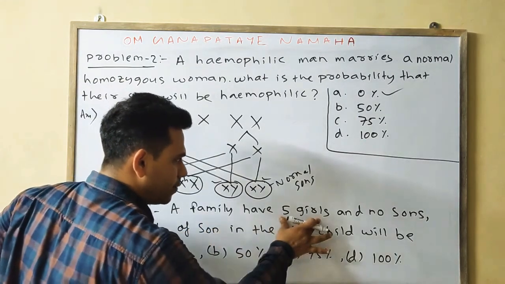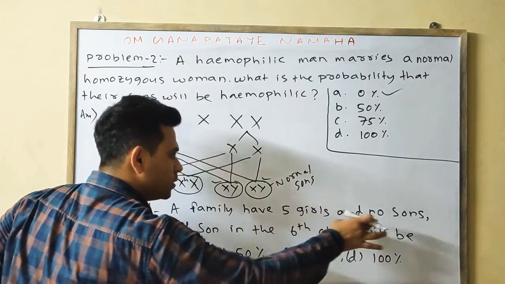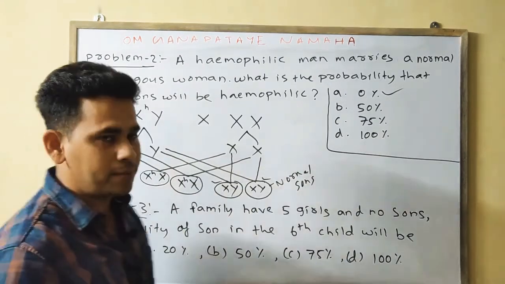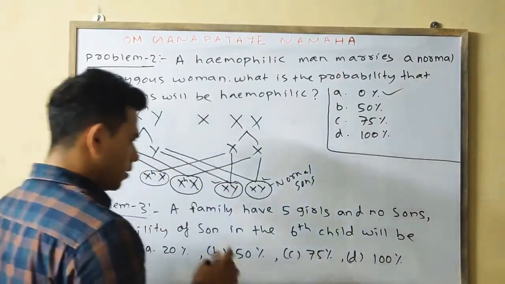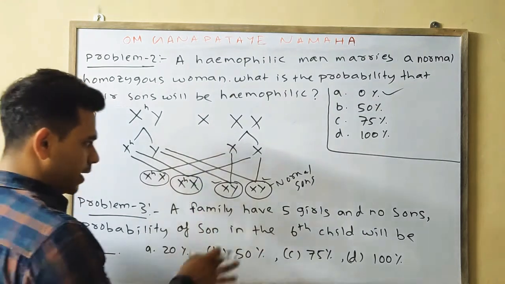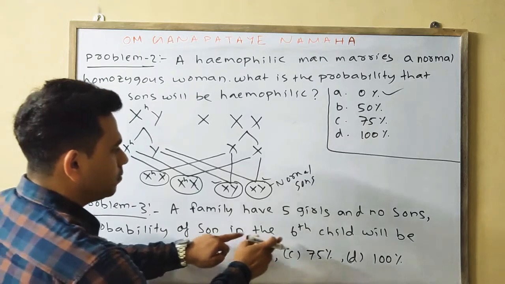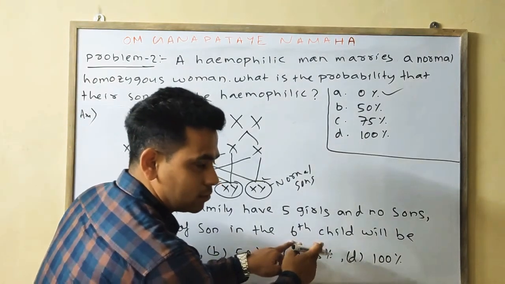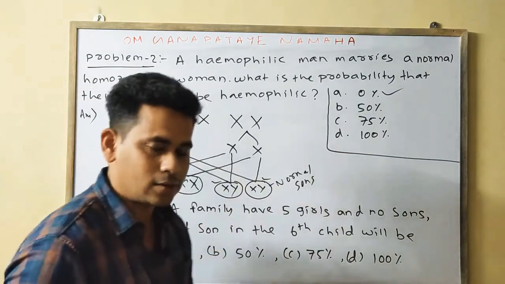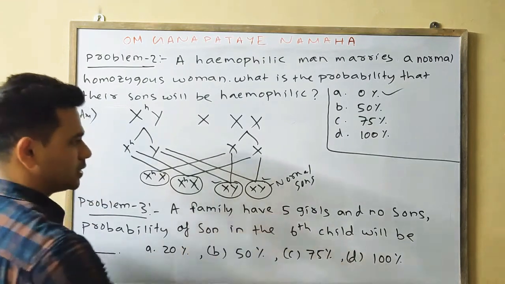A family has 5 girls and no sons, or if it is written 5 sons and no girls, then what is the condition for the next baby? If we focus only on this particular condition, a family has 5 girls and no sons, what will be the probability of a son in the 6th child? Or maybe it asks what will be the probability of a daughter in the 6th child.